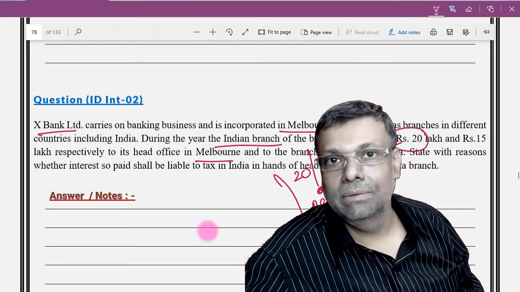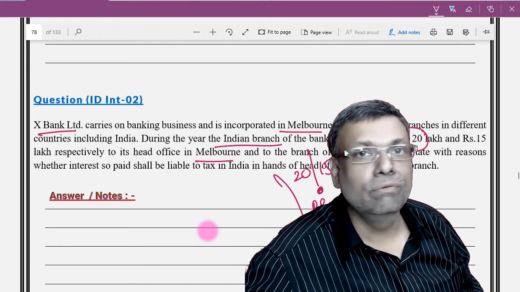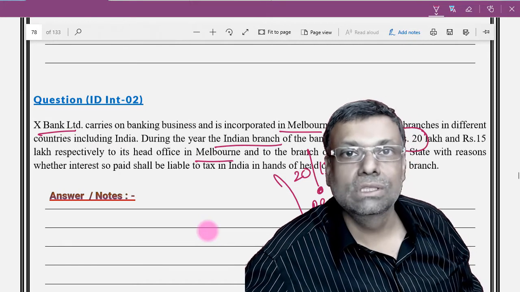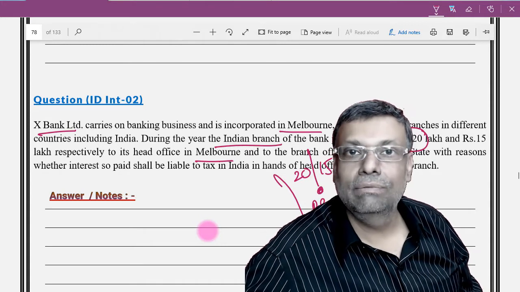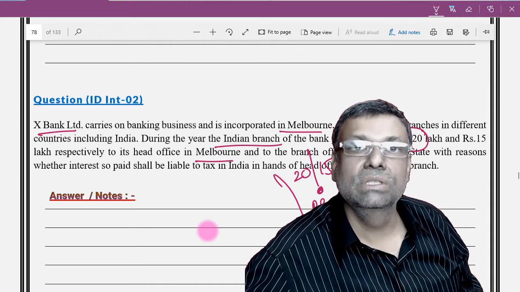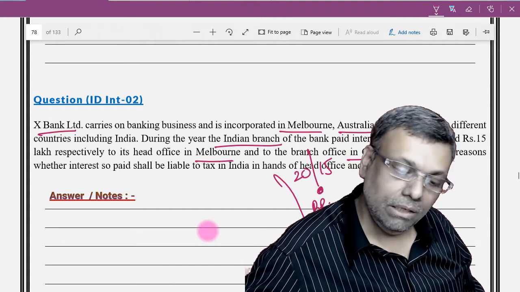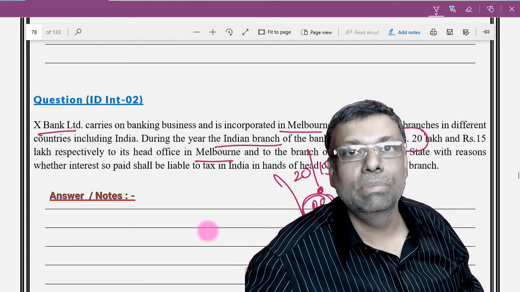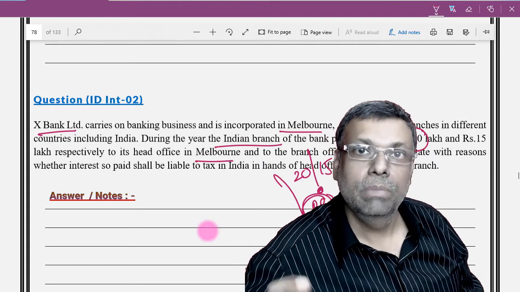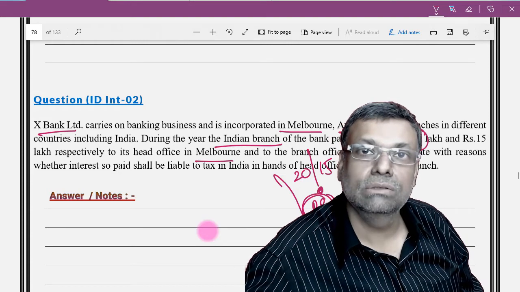So basically see these two overseas branches of the bank would have given you funds. Okay, and these funds are used in the business in India. Okay, and on that you are paying interest. So after all, the funds are used in the business in India. And one more important point that you better remember, that this is a branch. A branch is not a separate legal entity in general, but from the taxation assessment point of view, to be considered as a separate unit altogether.